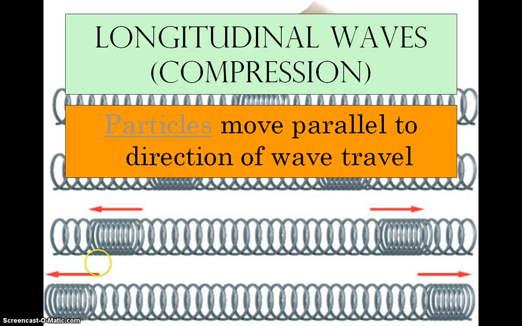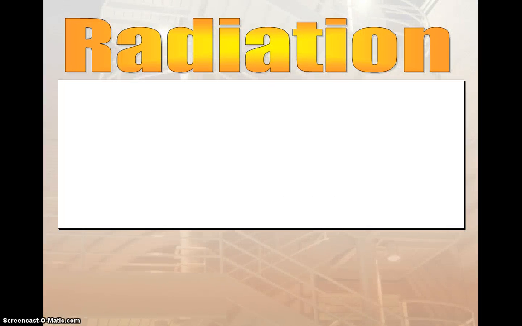So the wave is going left to right, but also the particles are going left to right, which is a little bit different than the examples that we saw for the harmonic oscillator at the very front, and when we look at the string on the blade. But all sound waves are actually compressional waves, where the particle motion is parallel to the wave travel.